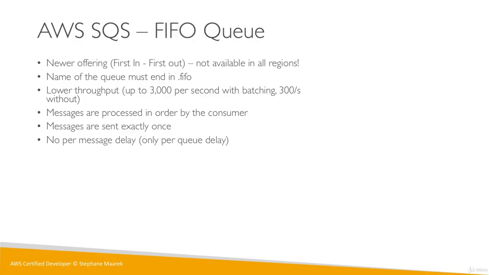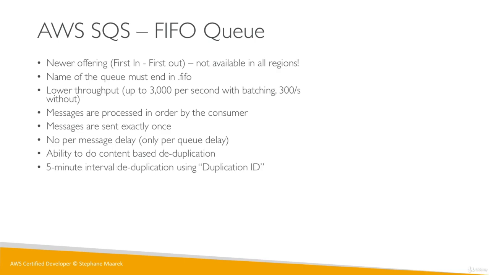You cannot set a per message delay, you can set a queue level delay, and you have the ability to do deduplication in the queue using content. So you get a bit more options, it's a bit more tailored, so you can see the difference between standard queue. In a standard queue, we were not guaranteed to have exactly once, and the order was not guaranteed either. But using a FIFO queue, now we get a guarantee on the order, exactly once, and we're able to do deduplication.